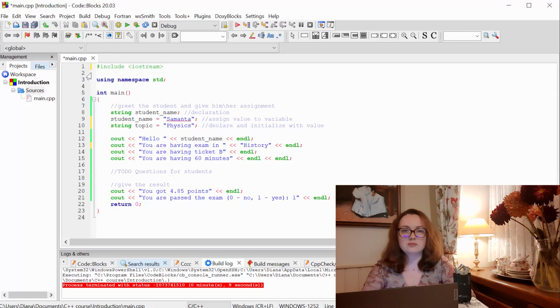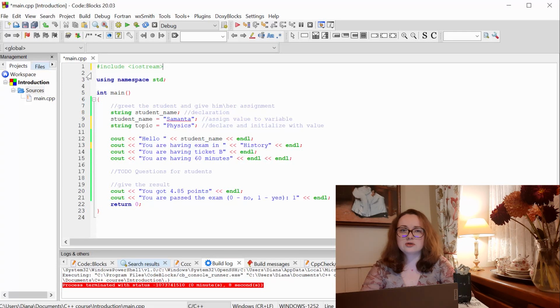One more thing you should know about string is that it's actually not a basic data type of C++. String is a class that is a container of characters. And string is already included in the iostream library. That's why I can use it in this program. If, for example, I exclude the iostream library, the C++ compiler will tell me, I don't know what string is, what kind of class string is. It's not a basic C++ data type.